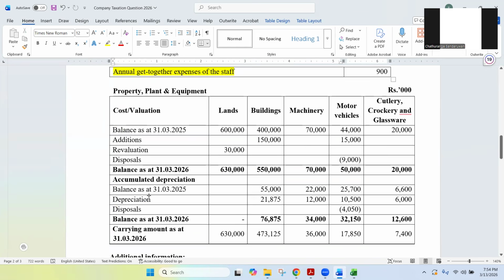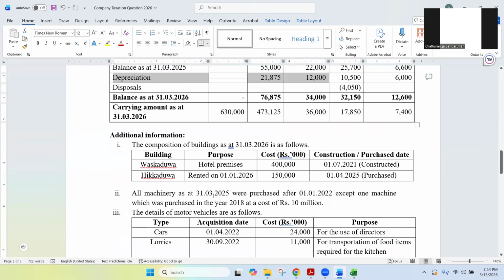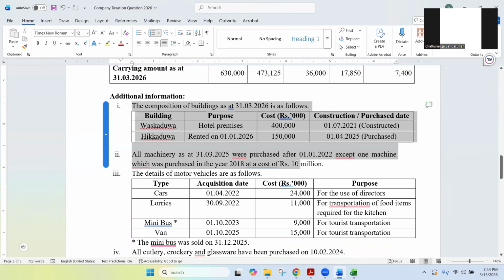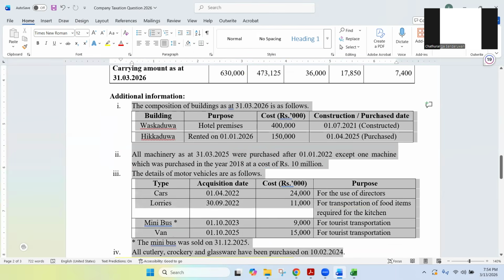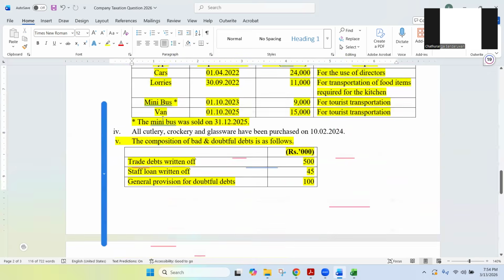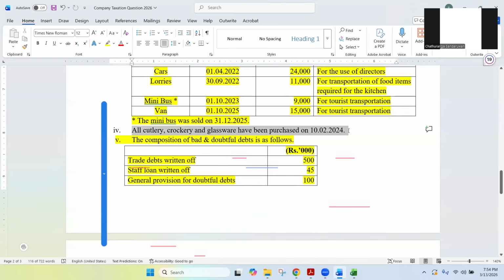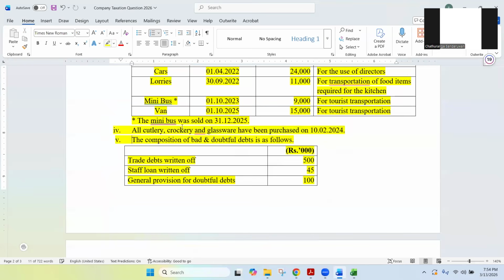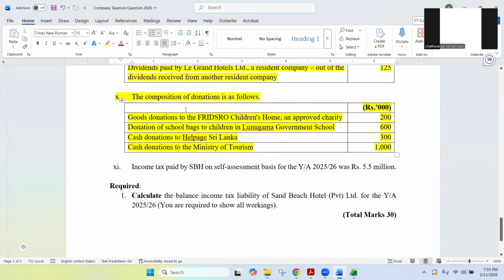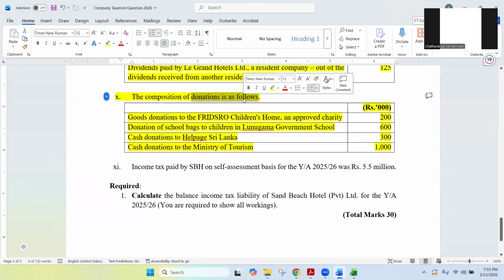So we have considered all these things. PPE note we considered for depreciation separately. This buildings note we considered for capital allowances. We considered machines for capital allowances. We considered motor vehicles, and then we calculated the profit on disposal of the minibus as well. We calculated capital allowances for cutleries, likewise staff training, entertainment, rent income, dividend income. We have considered all. Donations we have considered, but we have a small part remaining.